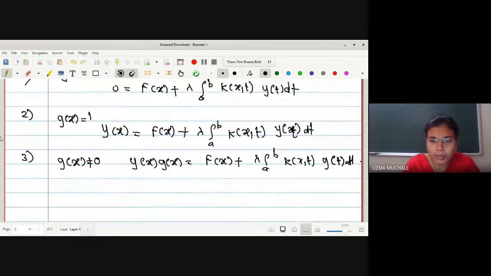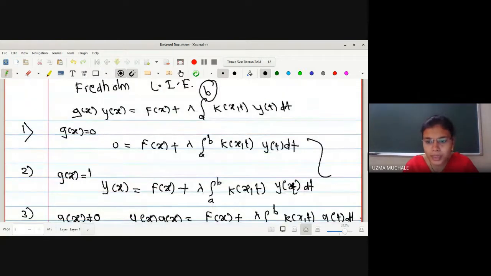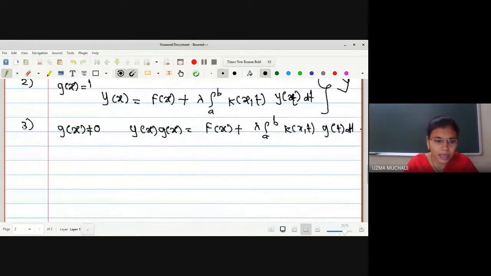Okay. So up to now, how many types have we seen? In total, 9 types. So how many MCQ questions can be possible with the help of these 9 types? There are 2 types of questions possible. They may give you an equation by having some values of f of x. Suppose f of x is x square and k of xt is some kernel given to us. So they may give an equation and then you have to verify which type it is. Or in another way, they can give a type.